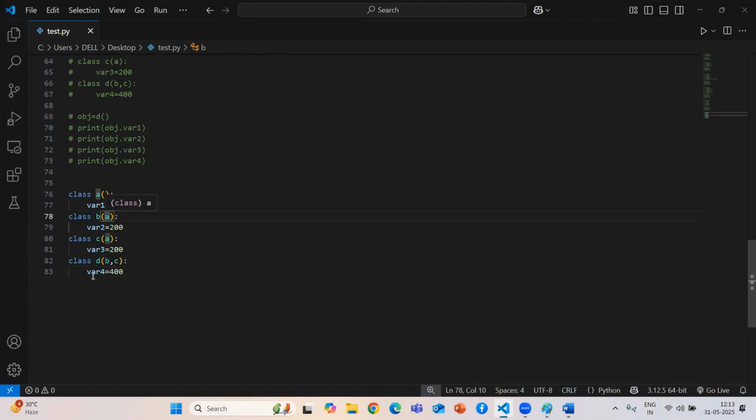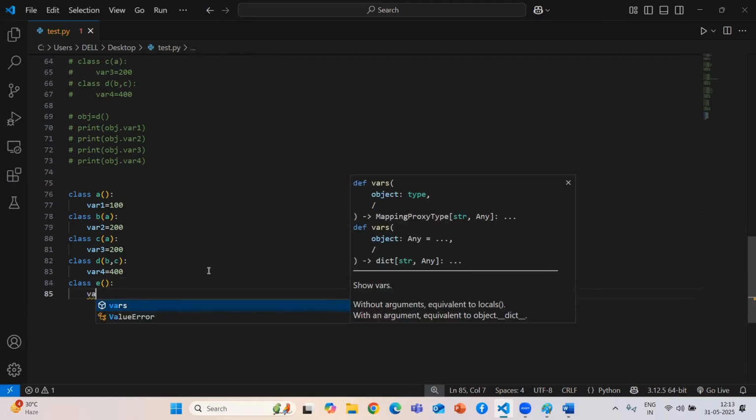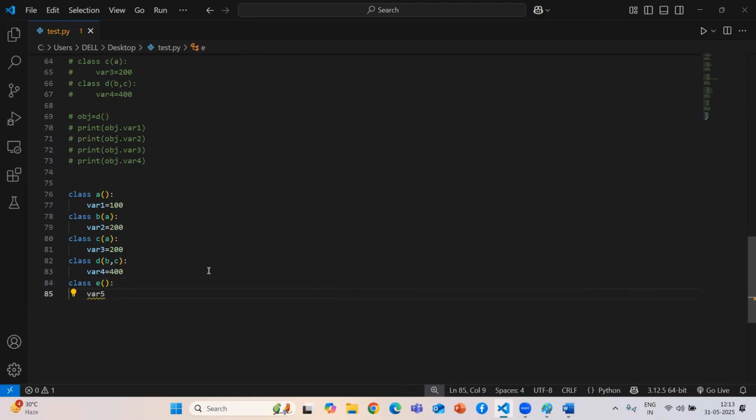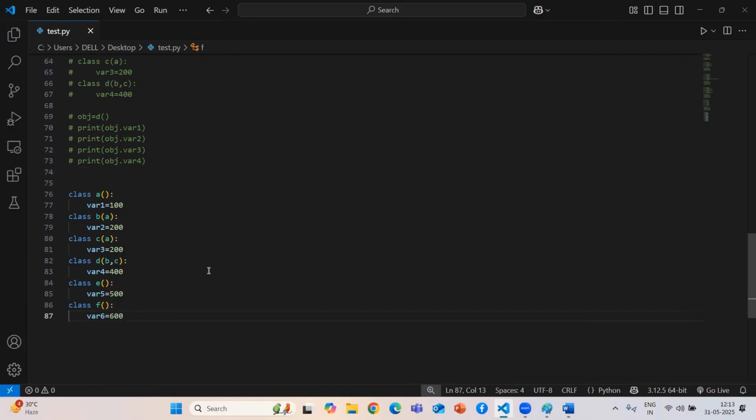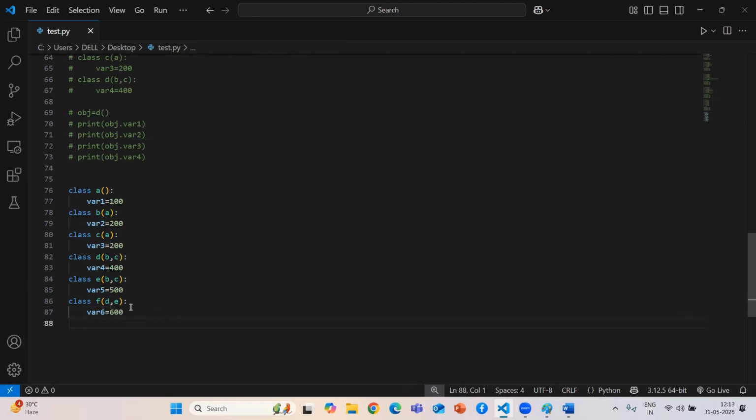Now I just want to create two more. Okay, so class E, and I need to pass any variable, guys. Don't worry. Then we have class F. So I pass the variable equal to 600. Guys, first we are doing that inheritance, and I'll be putting it randomly. So here B and C will be there. Again I just want to pass B and C, and in F I just pass D and E. Now I just want to know the order of this F.